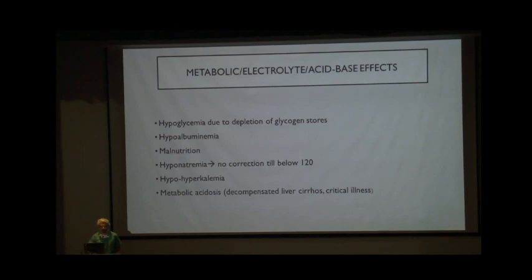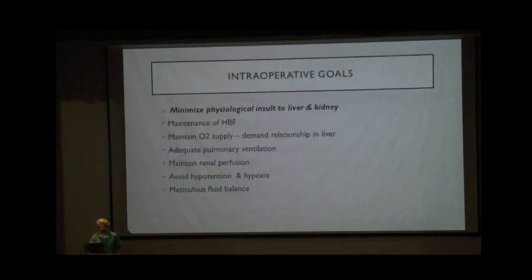They can also have hyperkalemia, and they can also have metabolic acidosis due to decompensated liver cirrhosis. Now, coming on to the intraoperative goal, the most important goal in this patient is to minimize the physiological insult to the liver and the kidney. The most important thing to be looked after in this patient is maintenance of the hepatic blood flow in the intraoperative period. The oxygen supply and demand ratio to the liver has to be maintained.